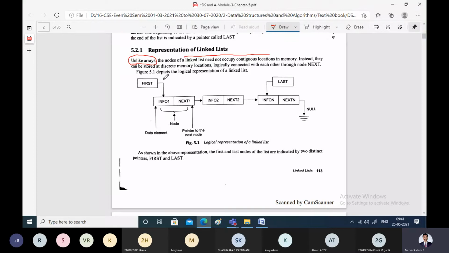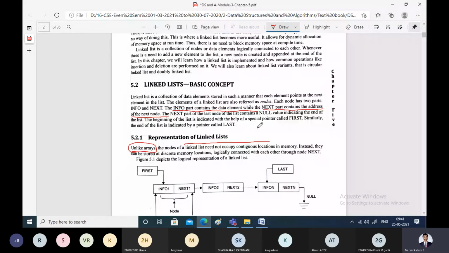So this is one single node present in the linked list. How each and every node is represented in a linked list is, it basically consists of minimum two parts.